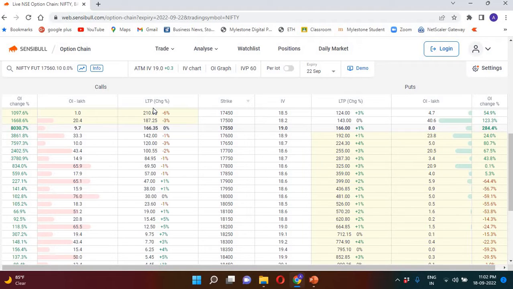Now, how to analyze the strength of the market based on the data from option chain is a question. In our earlier video, it is mentioned that the majority in the market are option writers, or in simple terms, option sellers. In simple terms, put writers are called bulls and call writers are called bears. Now your question may be, how can put writers or sellers be called bulls? So that also we have discussed earlier.